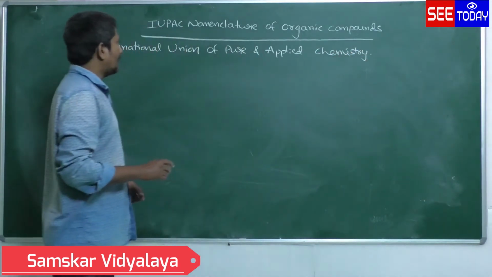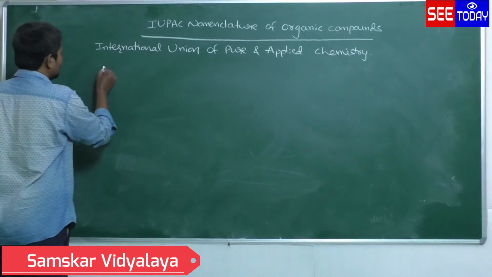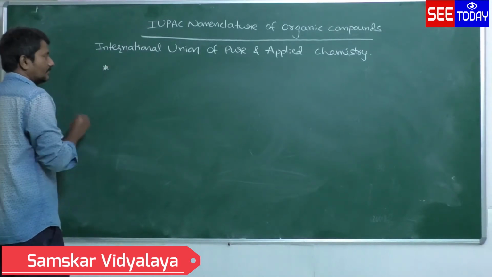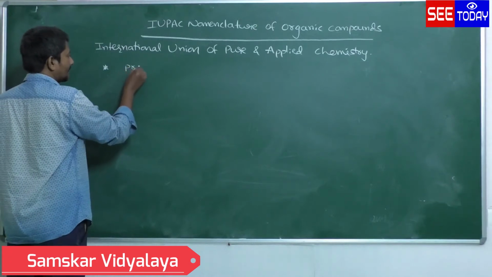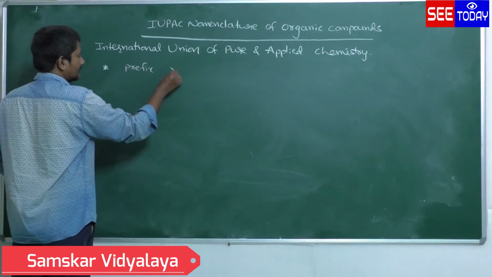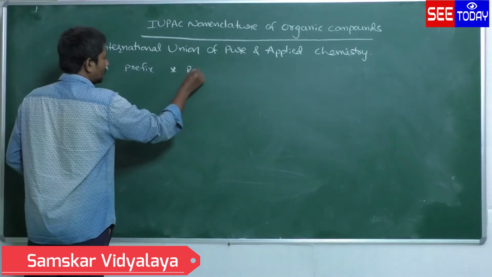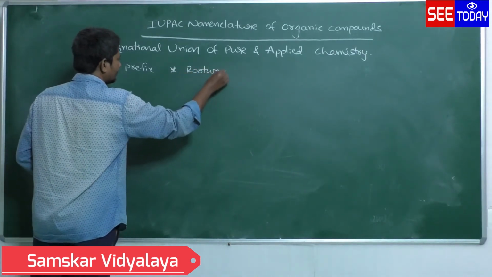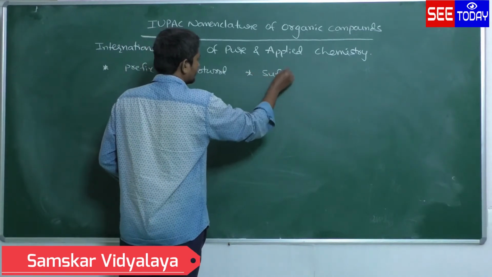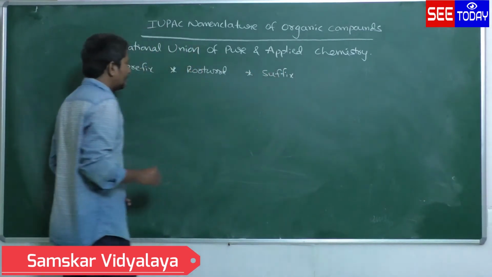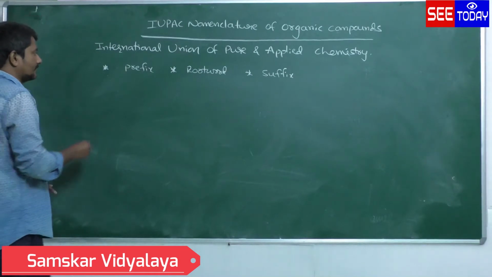In the IUPAC method, generally we use the following terms: first, prefix; second, root word; then suffix.